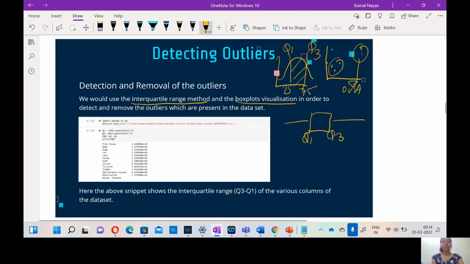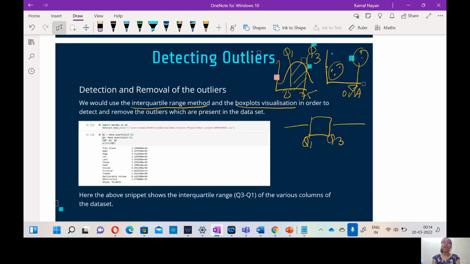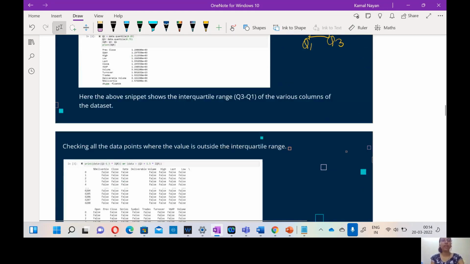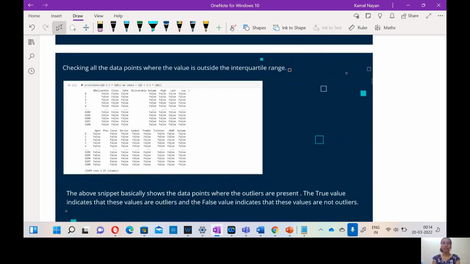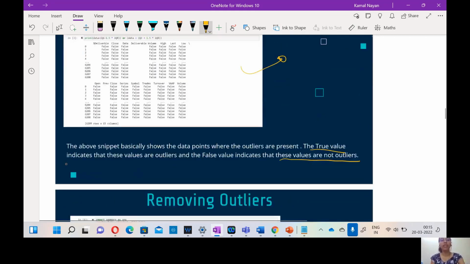Here the above snippet shows the interquartile range, meaning Q3 minus Q1, of the various columns of the data set. Now we are going to check all the data points where the value is outside the interquartile range. Here the snippet basically shows the data points where an outlier is present. The false value indicates that the point is not an outlier, and the true value indicates that the point is an outlier. We are going to remove those outlier points.